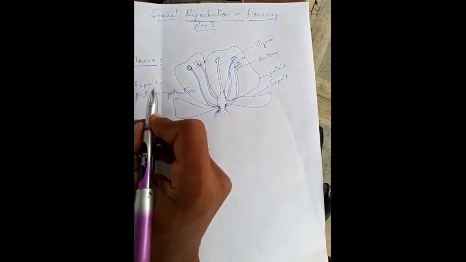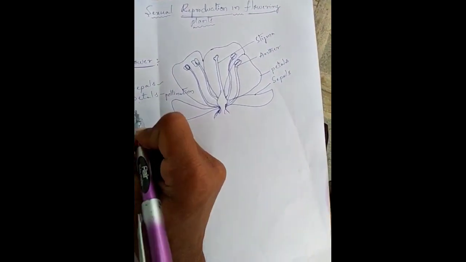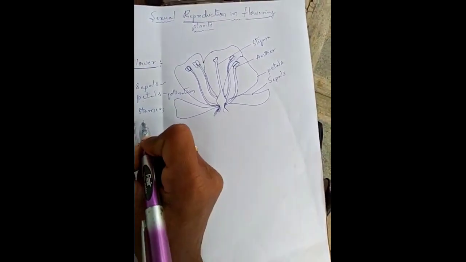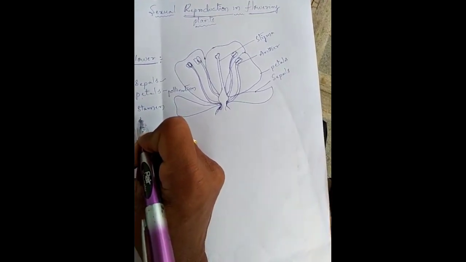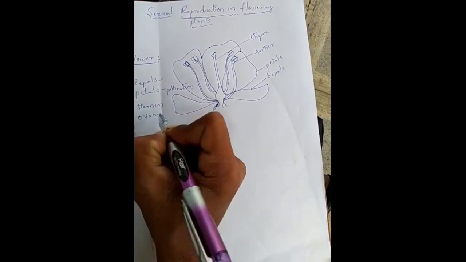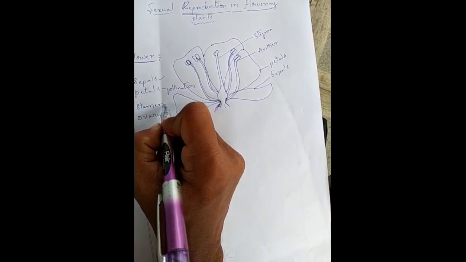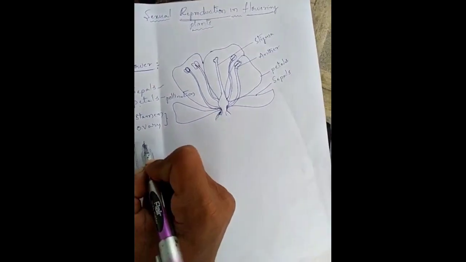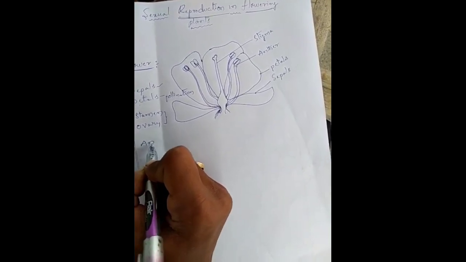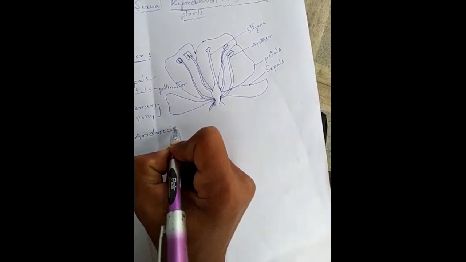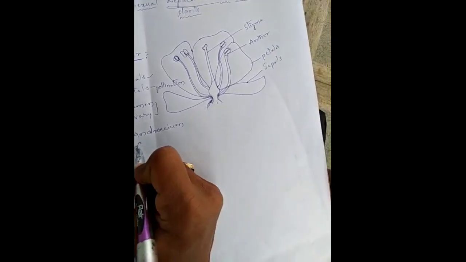Now the other parts we call the stamen and the ovary, also called the androecium and gynoecium.